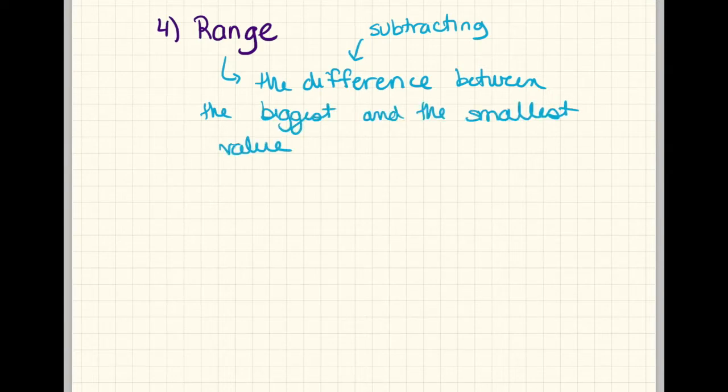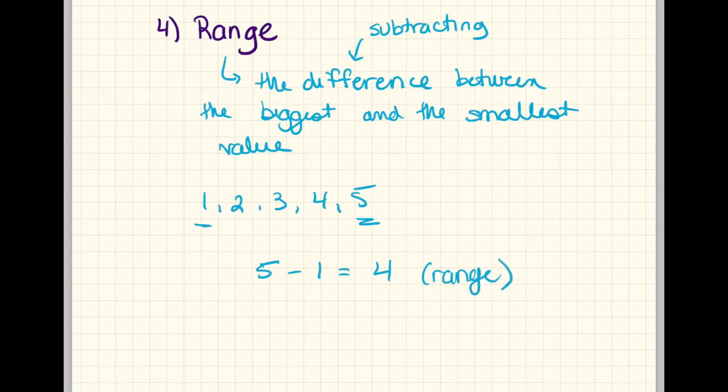And that's why when I said earlier, sometimes it's actually a very good idea for you to already put all of your numbers in order from smallest to biggest, because it will help you calculate several of these different stats. So for example, if you have 1, 2, 3, 4, and 5 as your data values, you would just do 5, the biggest one, minus 1, which is the smallest one, and 4 is your range. So it's as easy as that.